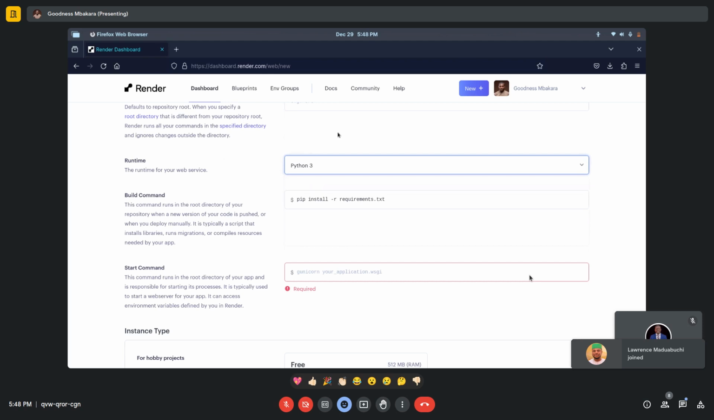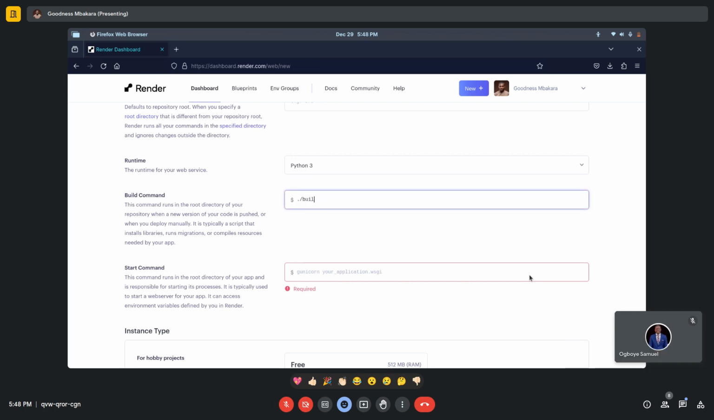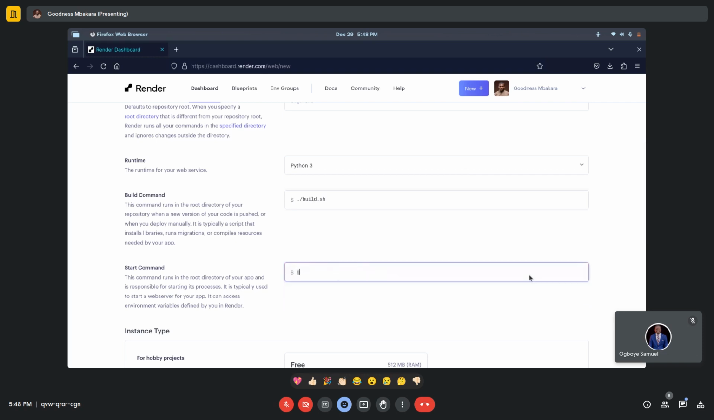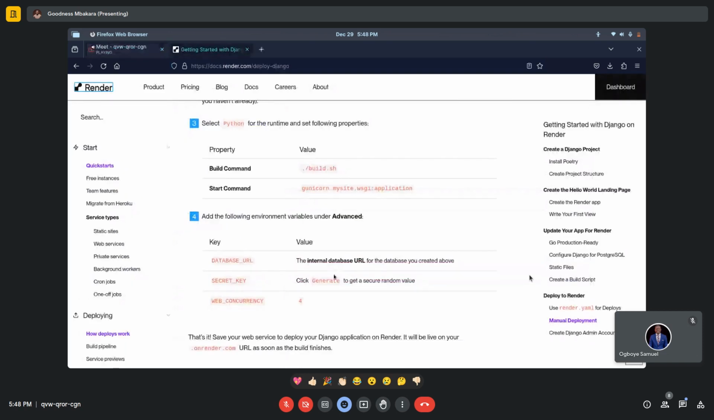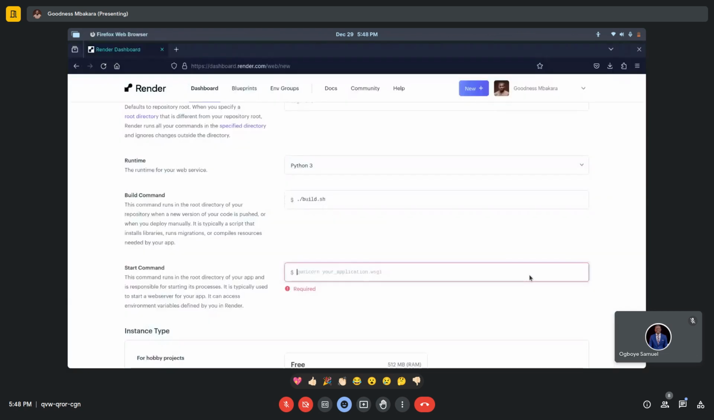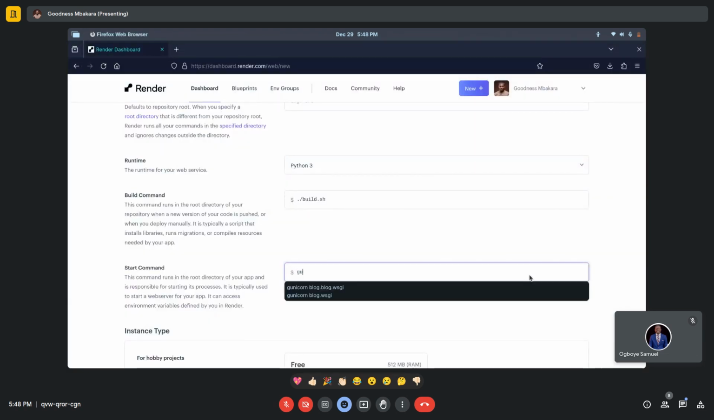And the build command, remember we made a build command, so we are going to call it /build.sh. So remember that's why we made it executable, so it will execute this build command. Then here we'll have unicorn, what's our application name? Oh, I closed it. Unicorn.